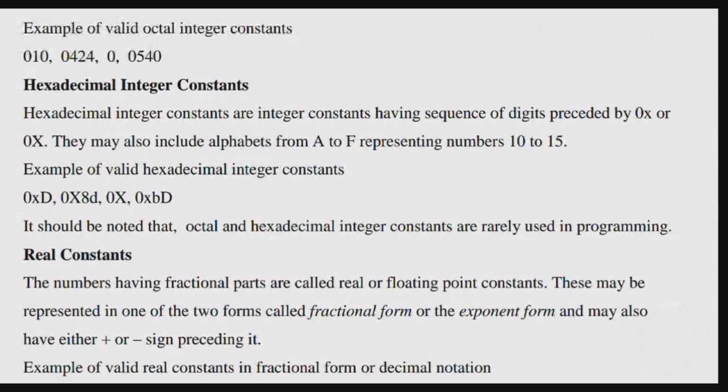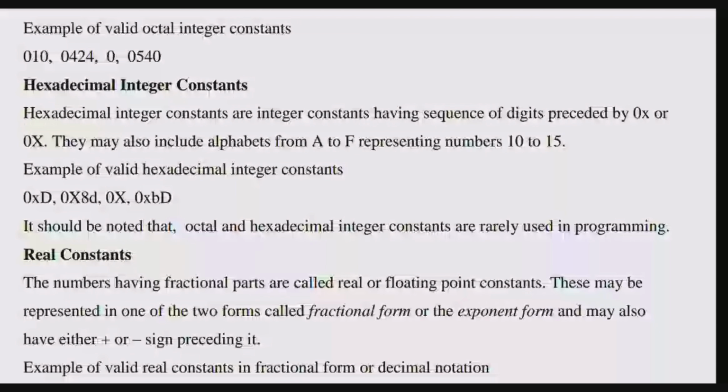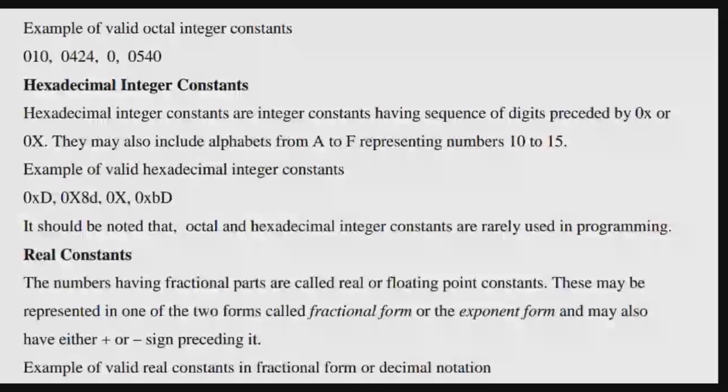It should be noted that octal and hexadecimal integer constants are rarely used in programming. That is important. Mostly we don't use octal and hexadecimal integers in programs, because why should I write a 0 at the start? If you put 0 in front of a value, there is no value for that 0. If you put it on the right side of the digit, it is treated as a higher value, but on the left side there is no use in writing it.